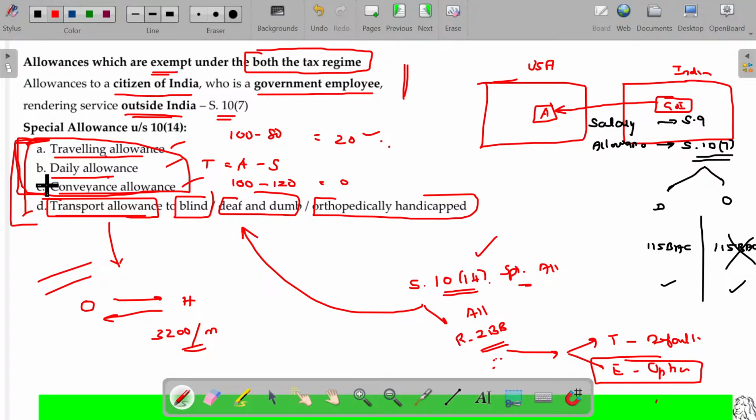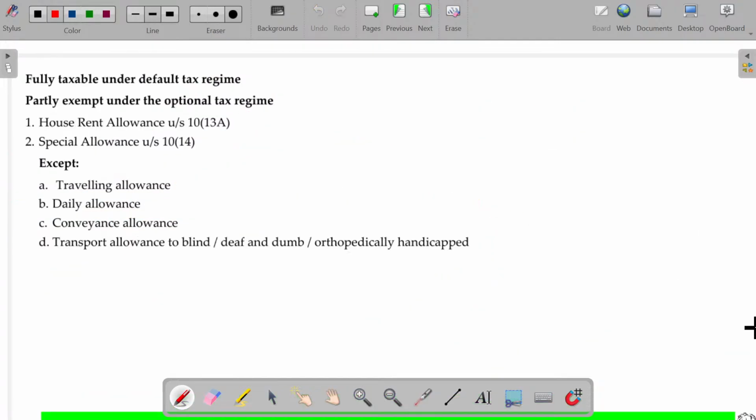And leaving that, all the special allowances named under section 10 clause 14 will be taxable in the default tax regime, provided only one escapes from that, which is nothing but transport allowance, because it's a need, their disability. So for their disability, it should be honored and given. So if the assessee is blind, deaf and dumb or an orthopedically challenged person, then they will get the transport allowance. In that case, to the extent of 3,200 will be exempted under both the tax regimes. Now, what about this one, sir? Rest of the other things, we'll discuss in detail.